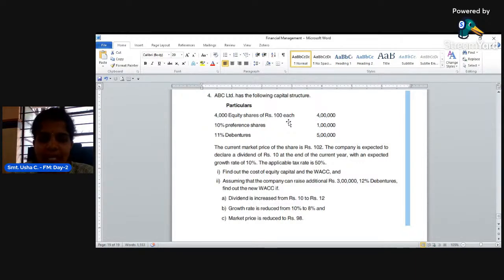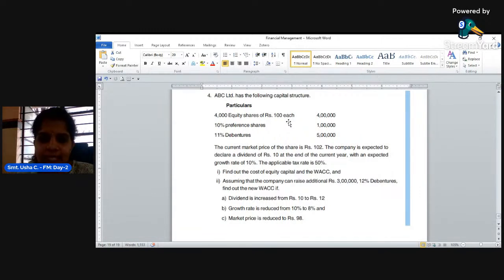The company is expected to declare a dividend of rupees 10 at the end of current year with an expected growth rate of 10%. Look at here, there are three sources of capital given. One is equity, the other one is preference, and the last one is debenture. And the company has a market price per share of 102. This is MPS, market price per share. Why is this required? This is required for calculation of cost of equity.